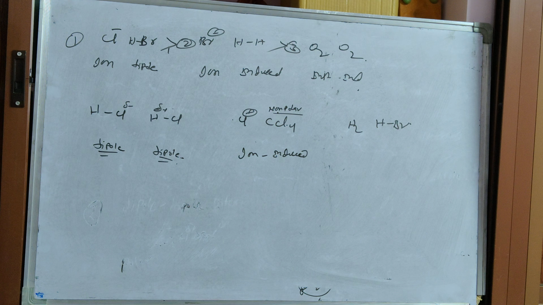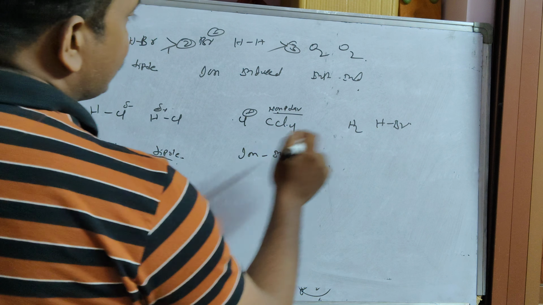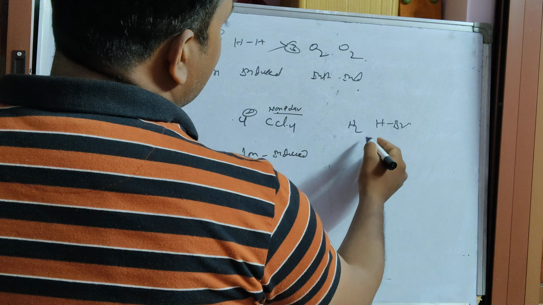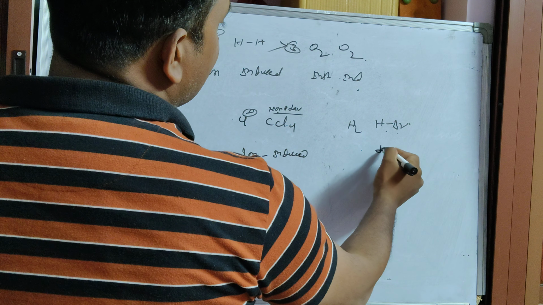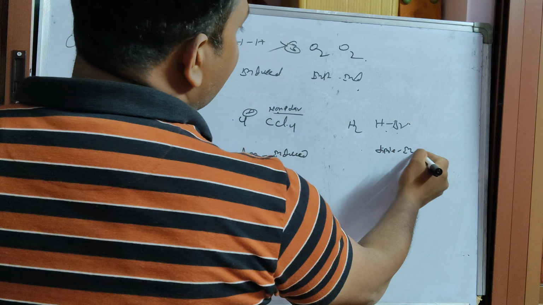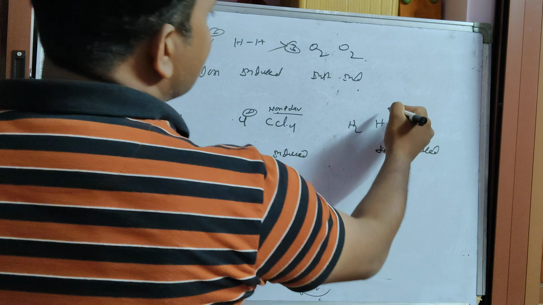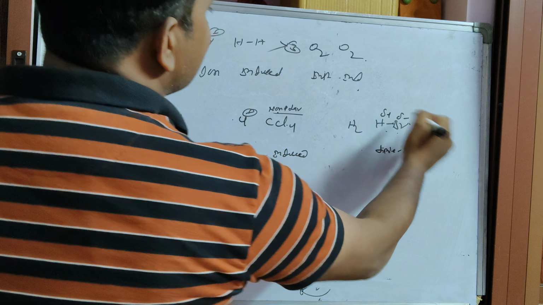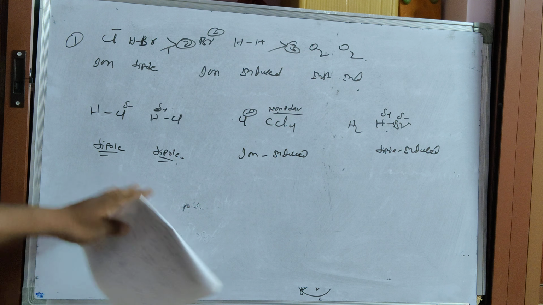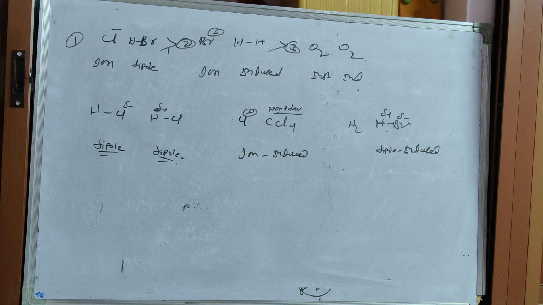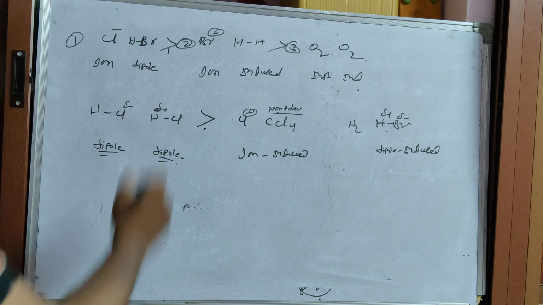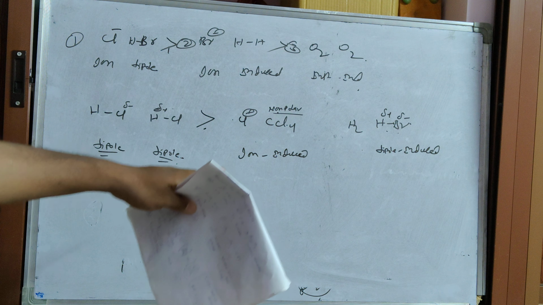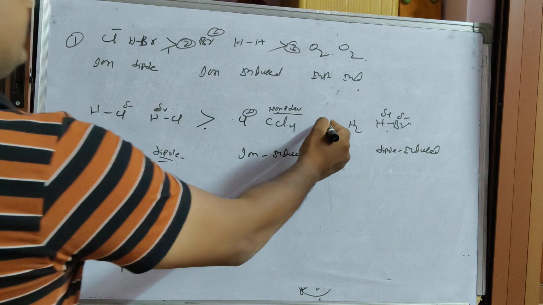Polar and non-polar. Non-polar, ion induced. This is dipole and induced dipole, because this is polar, Br minus with delta plus. Next, which is greater? Dipole is greater. Next, ion induced, after that this one.